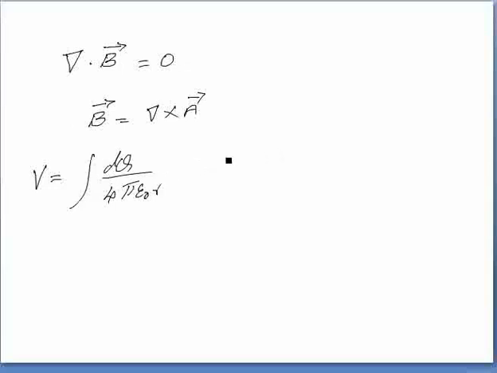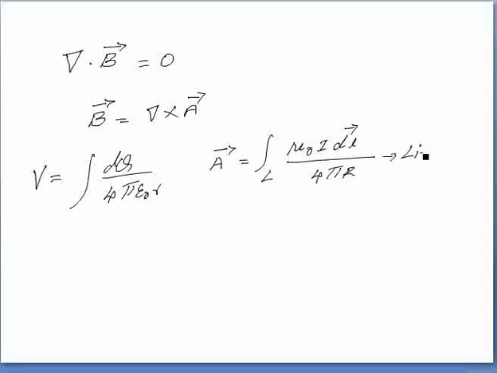The vector potential A is equal to the line integration of, in place of dq, mu naught into I dl, that is your line current, by 4 pi into capital R. This is for your line current.